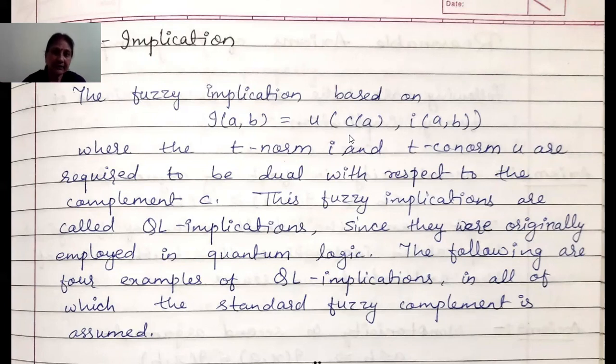There are 4 standard types of T-norms and T-conorms, so there will be 16 combinations, but we are not going to take all the 16 combinations. We will take only some standard intersection and standard union, and C(a) will be 1 minus a, that is the standard complement in all cases.